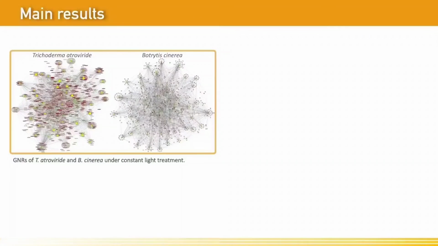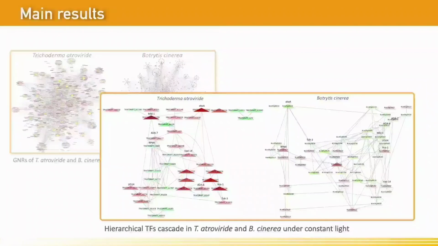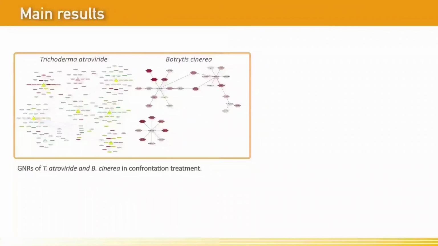Under continuous light treatments, both fungi show similar regulatory responses and activate orthologous genetic programs commanded by key orthologous TFs. The confrontation treatment caused differential regulatory responses in both fungi.